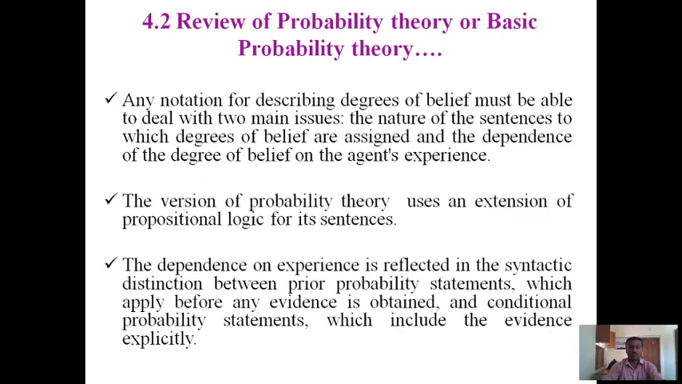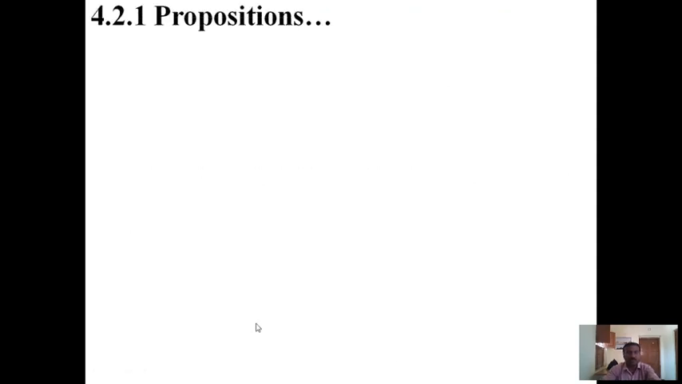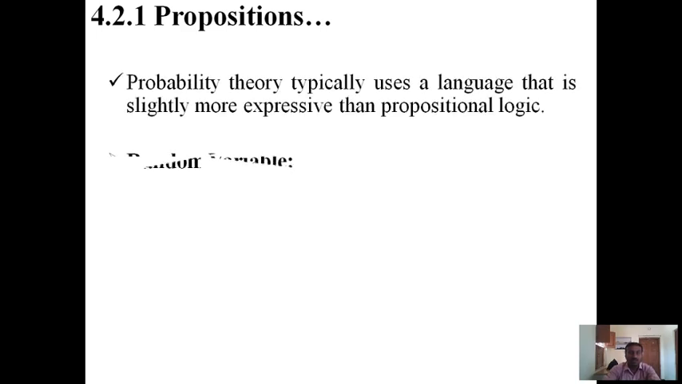The version of probability theory uses an extension of propositional logic for its sentence. The independence on experience is reflected in the syntactic distinctions between prior probability statements, which apply before any evidence is obtained, and conditional probability statements, which include the evidence explicitly. First one, propositions. Probability theory typically uses a language that is slightly more expressive than propositional logics.